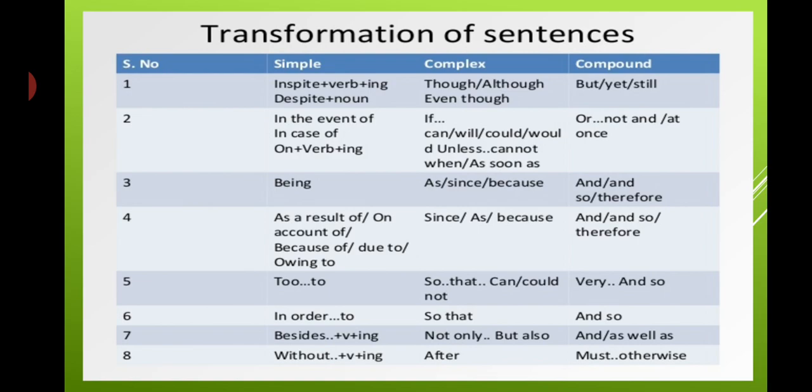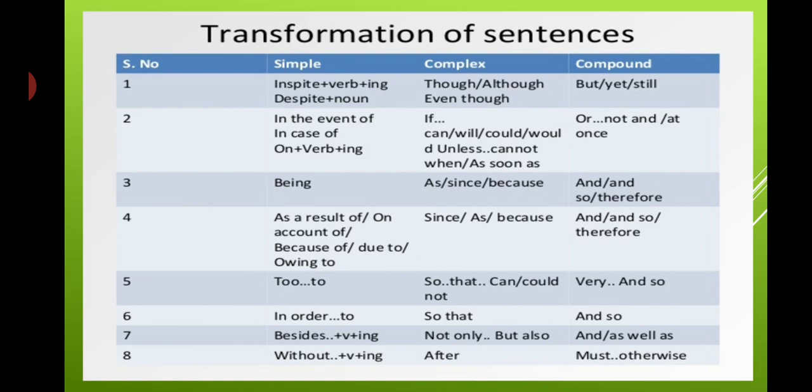That is what we use for compound. Second, in the event of, in case of, on plus verb, that is on jumping, on writing. For that we have if, can, will, could, would, unless, cannot, when, as soon as, which are covered in complex. In compound we will have or, not, and, at once.